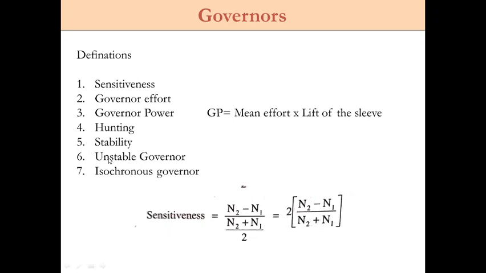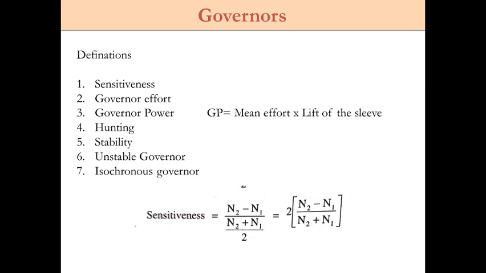Then the sixth definition is unstable governor. A governor is said to be unstable if the radius of rotation decreases as the speed increases. Depending upon the speed, if the radius of rotation is decreasing, we call it an unstable governor. Then the seventh one is isochronous governor. A governor is called isochronous if the equilibrium speed is constant for all radii of rotation of the balls within the working range. For example, if the minimum radius of rotation is r1 and maximum is r2, then r2 minus r1 will be my working range.